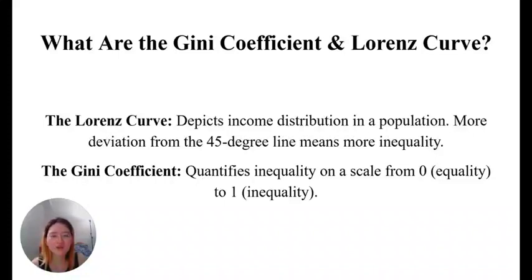The Gini coefficient quantifies this inequality as a single value between 0 and 1. If it is closer to 0, the population is more equal. If it is closer to 1, it is more unequal.